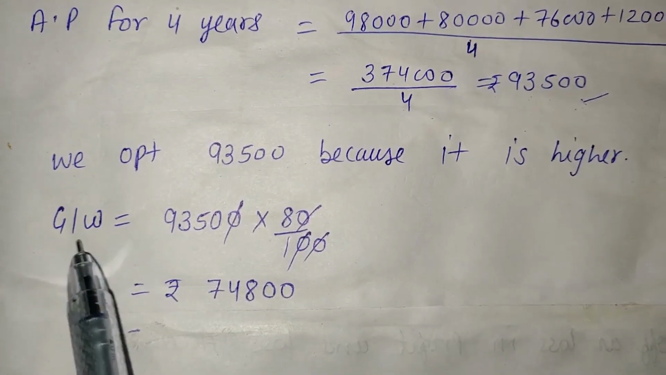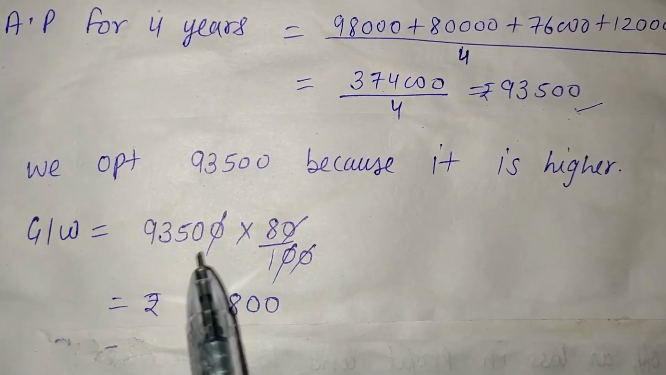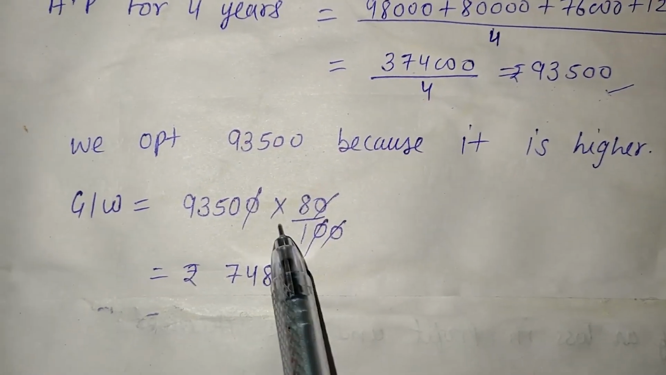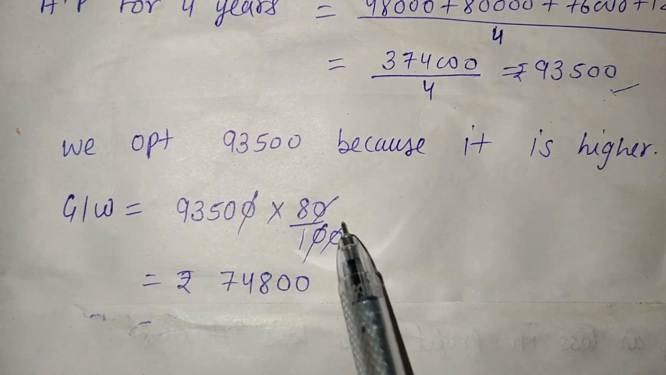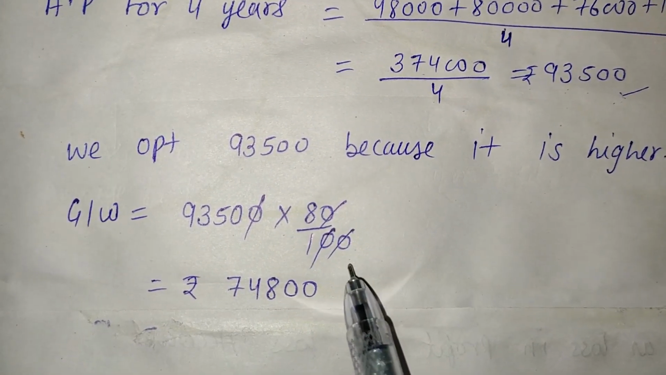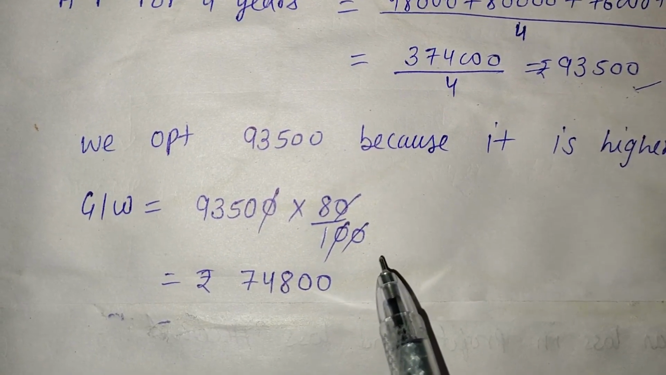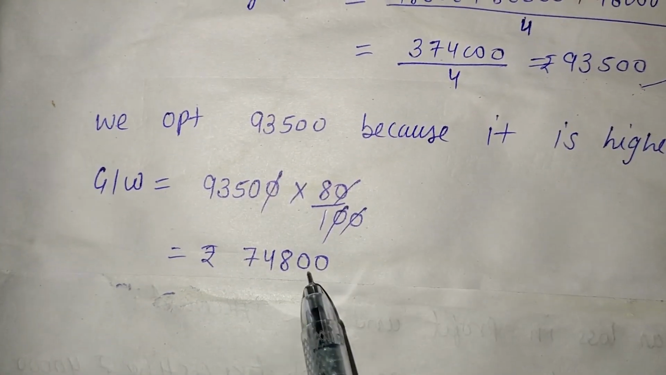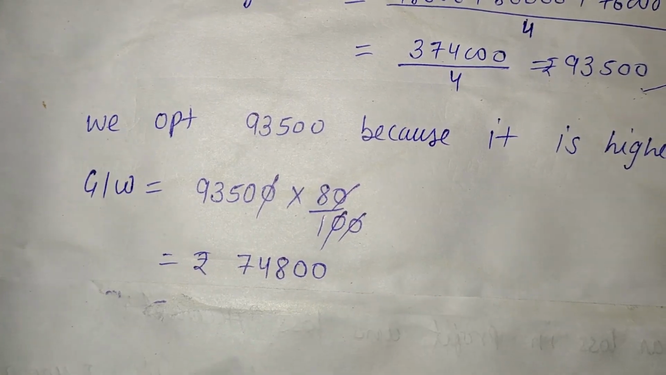Now the second step, that is goodwill. Goodwill we can calculate with the formula of average profit, that is 93,500 multiply number of year purchase. That is also given in the question, that the term valued, and valued is given with 80%, that is 80 divided by 100, we are getting 74,800.